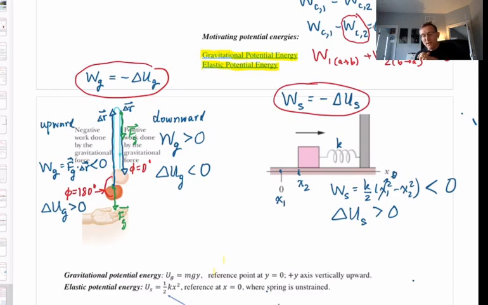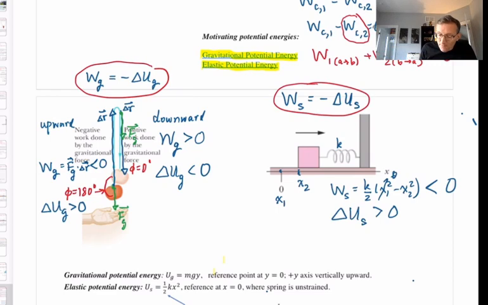Okay, so I'm just trying to show you, for the two cases of gravity and spring forces, how the relationship between work and change in potential energy has that negative sign in there. When the work done is one sign, the change in the corresponding potential energy is the opposite sign. When the work done is positive, the change in the corresponding potential energy is negative. The potential energy decreases. When the work done is negative, the change in the corresponding potential energy is positive. The potential energy increases.